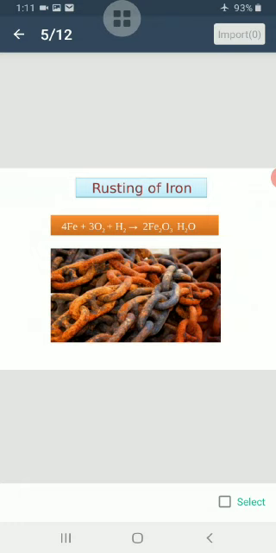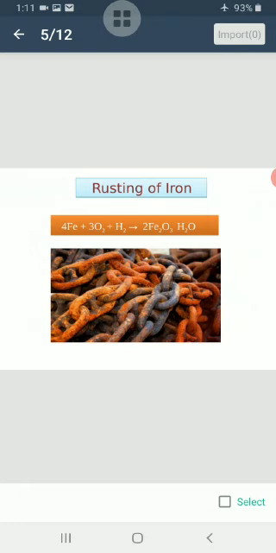We notice iron objects like iron nails or iron gates covered with a reddish brown substance. This is known as rust. When iron is left exposed to moist air, it chemically reacts with the oxygen and water in the air to form the powdery substance iron oxide. You can see in the equation also that 4 molecules of iron, 3 molecules of oxygen, and 1 molecule of water, when they react together, form iron oxide, that is the rust.